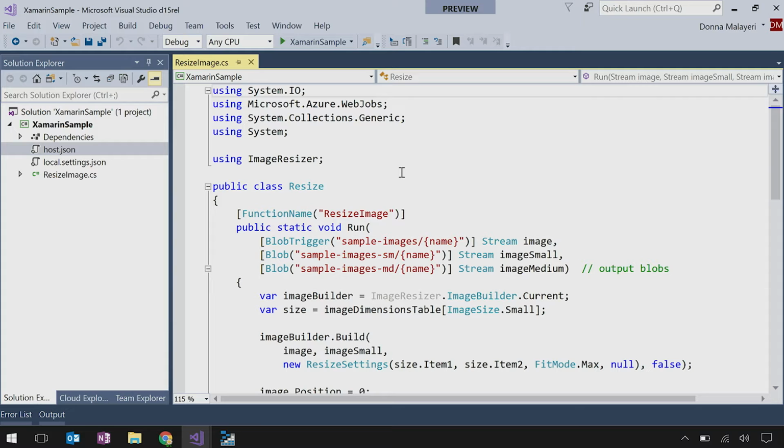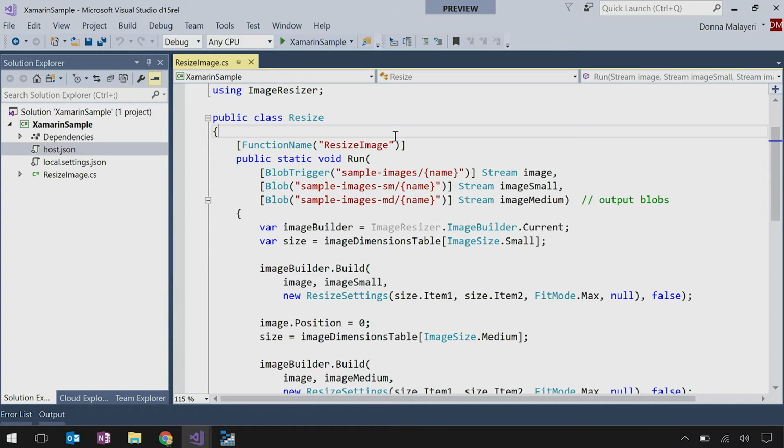So what you'll see here is something interesting, and this is specific to our C# programming model. Yes, I see you have the same host and local settings. Yes. And then you have this resize image.cs. So it's just a C# file. Exactly. Oh, okay. So I'm going to create a DLL and upload that. And that's going to be more performant because when you use scripting, every time the host restarts, it needs to compile your code, which adds to your cold start. So it's just going to be a DLL, load it, execute it, done.